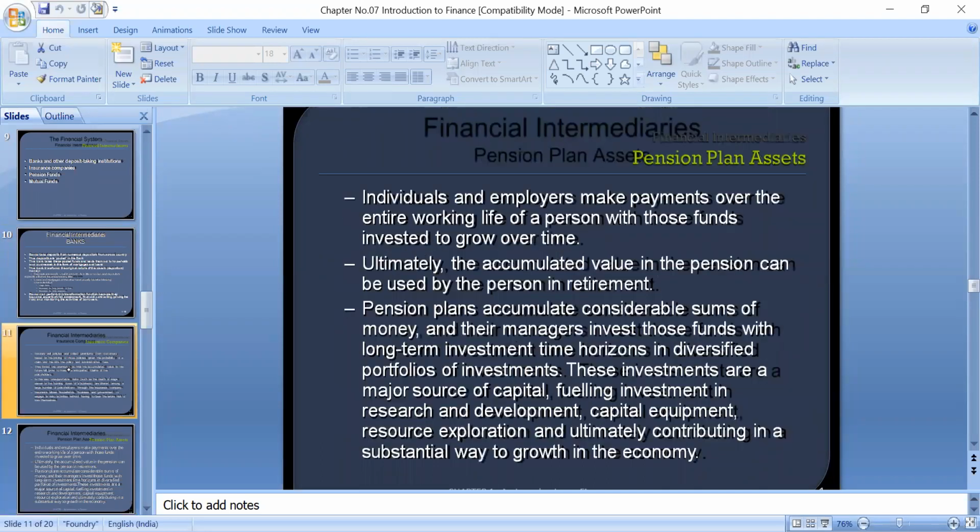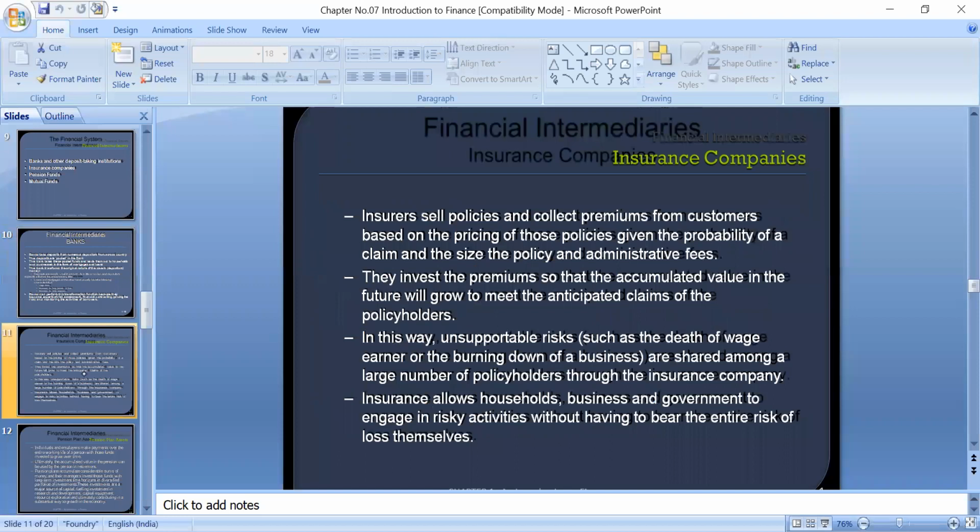And there is another organization, that is insurance companies. If you are familiar with insurance companies, they sell policies, life policies, and sometimes they provide security for the transfer of assets from one place to another. For carriages, they provide insurance. They sell the policy and collect the premium from customers, priced given the probability of a claim, the size of the policy, and administrative fees.